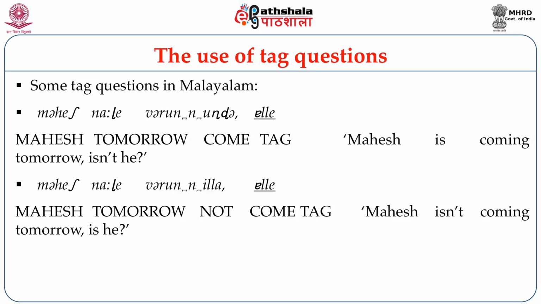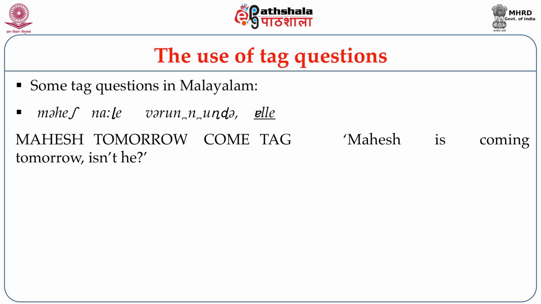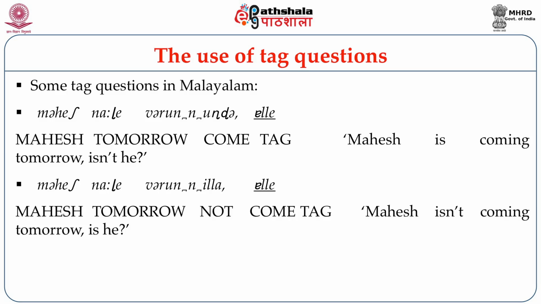Now look at the examples of polar questions now on your screen from Malayalam, which uses the tag word alle. Mahesh is coming tomorrow, isn't he? Translates into Mahesh nale varunnundu, alle? Or Mahesh nale varunnilla, alle? So said with the rising tone.